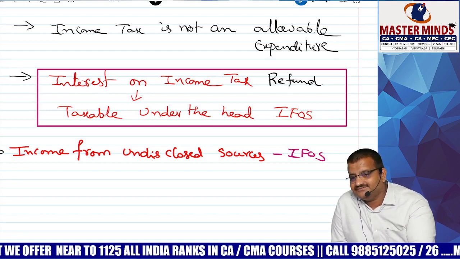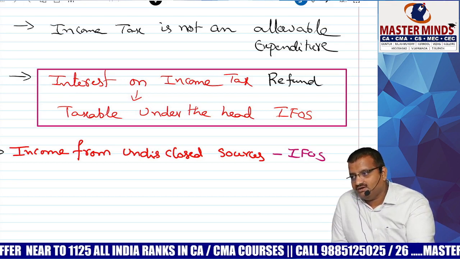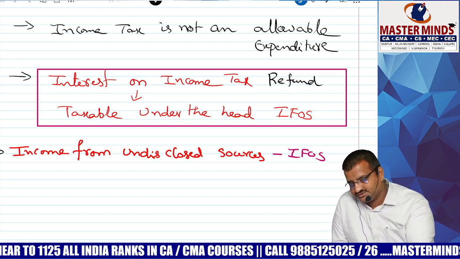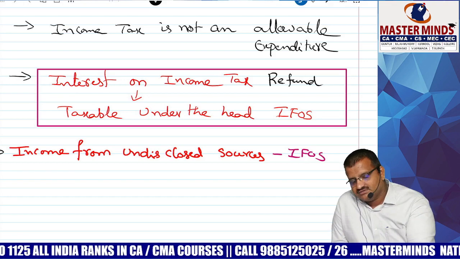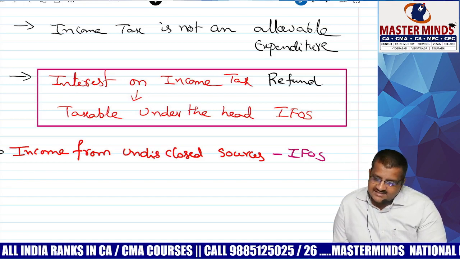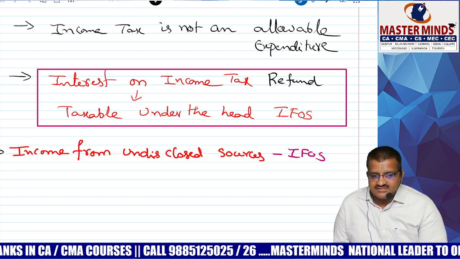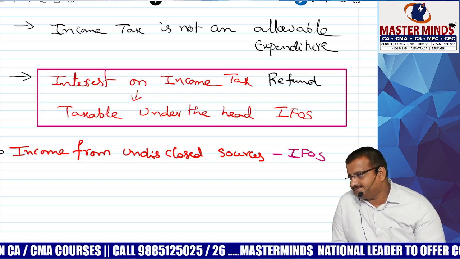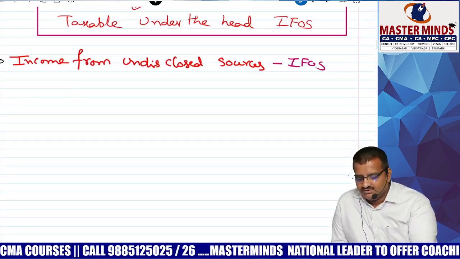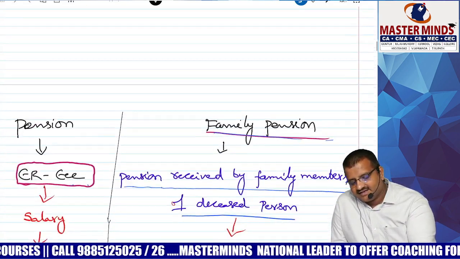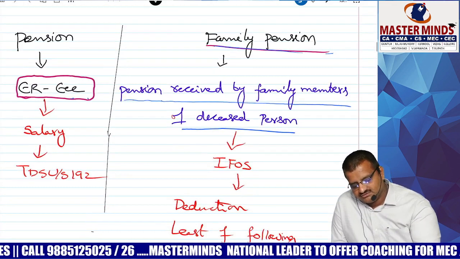IFOS. Clear, sir? We covered so far casual income, IFOS. Expenses, no. Losses, set off. Deductions. Then what is the rate? Slab rates or flat rate? Flat rate. Correct? Chalo. Any doubts?